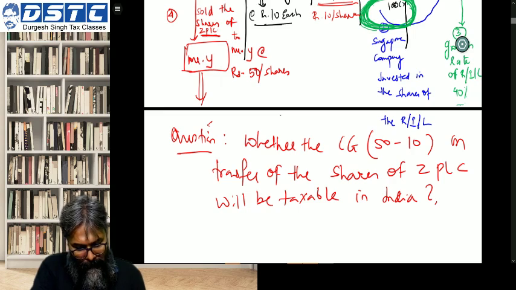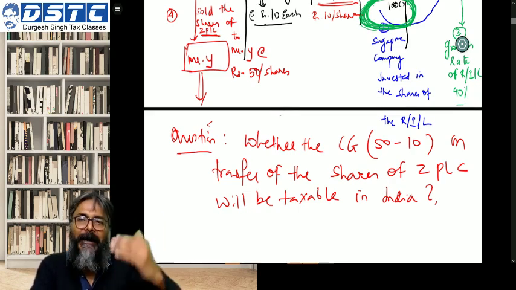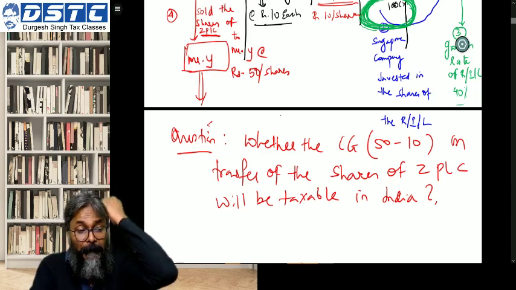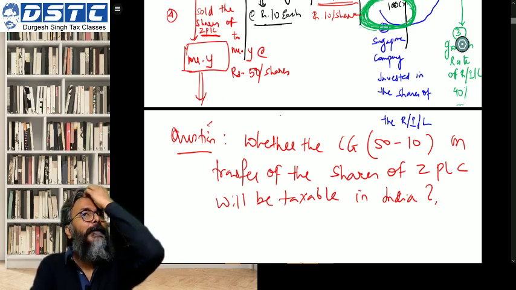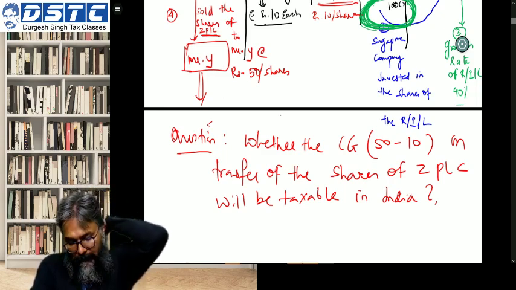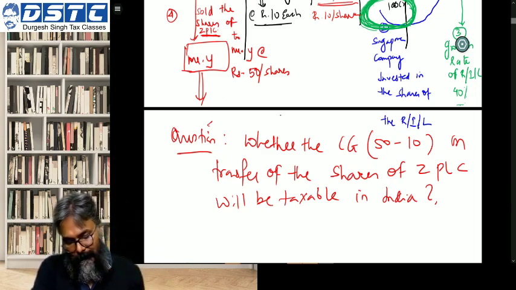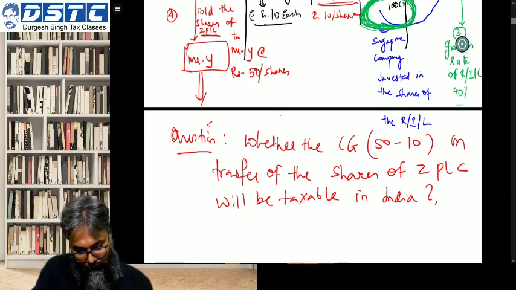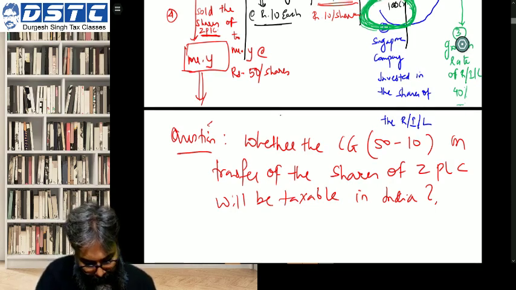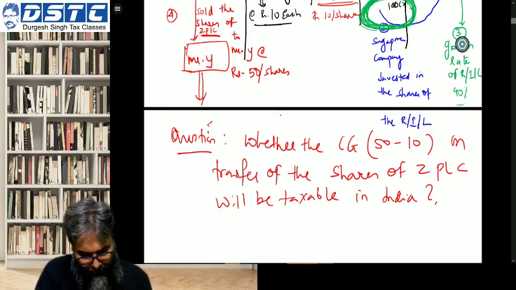All of you read this question quickly. And now we will write the provision. What is the provision? But before that, please write this question. We will see if taxable or not taxable, we will see that. But first of all, ensure that all of you have copied down.